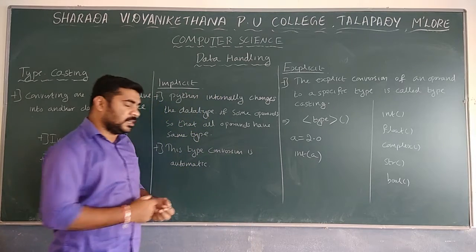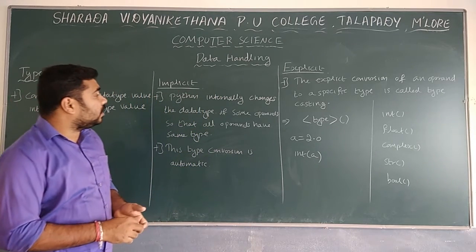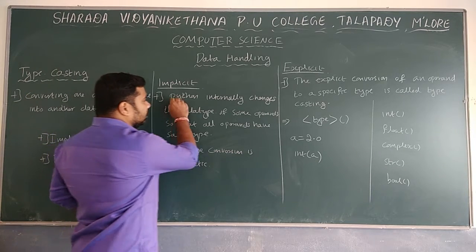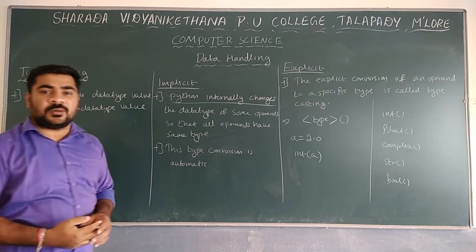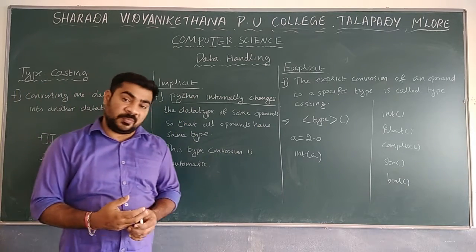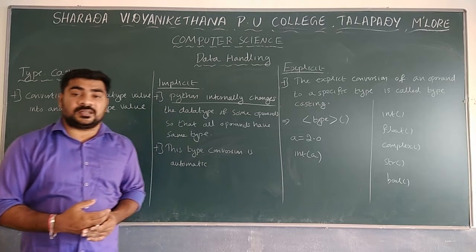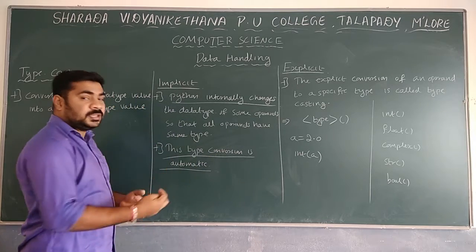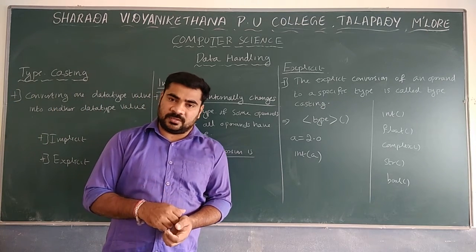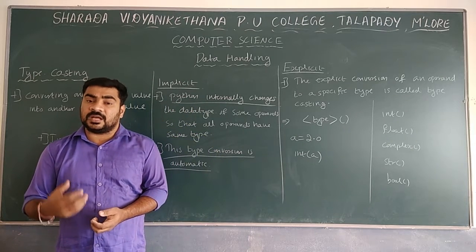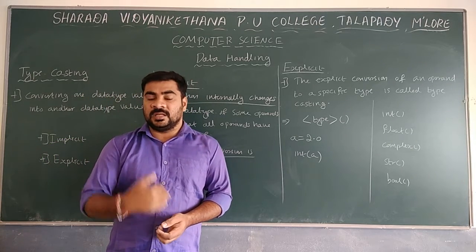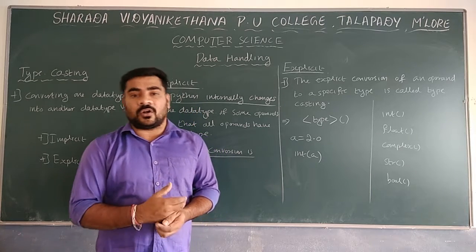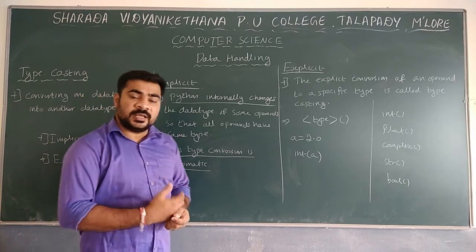Firstly, there is the implicit type. In case of implicit type, Python internally changes the data type of some operands, so all the data types will be the same at that time. That is actually known as implicit conversion. Remember, this type conversion is automatic. Automatically Python will change the data type of some operands, and that is known as implicit type conversion.